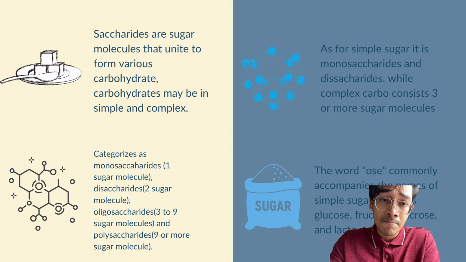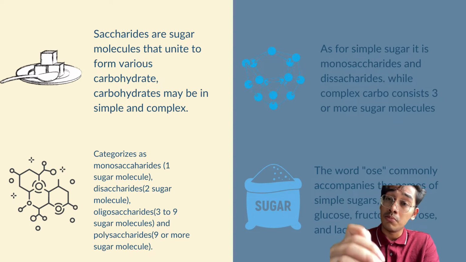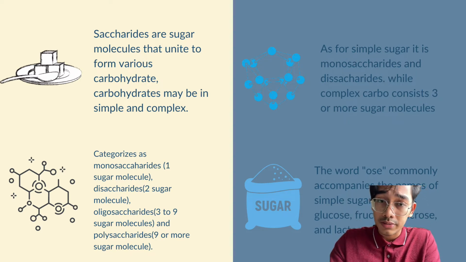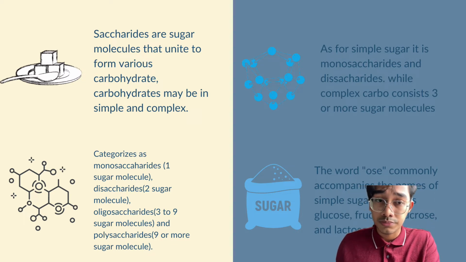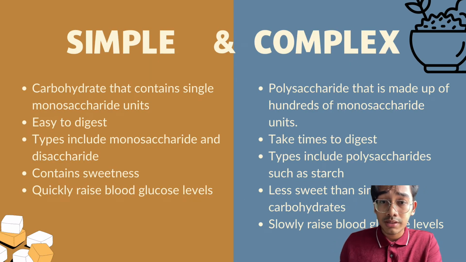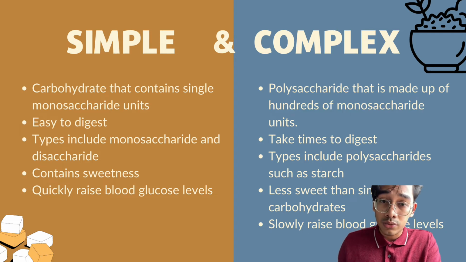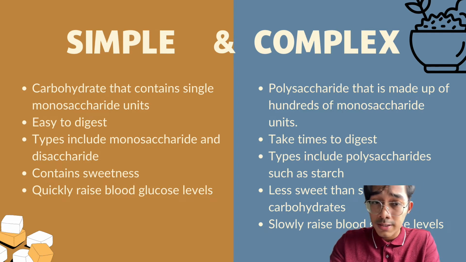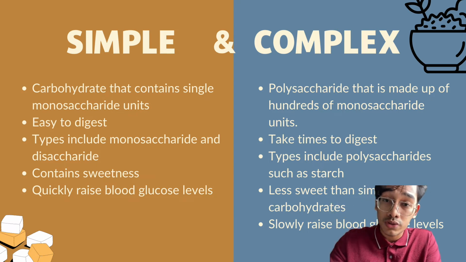Carbohydrates may be simple and complex. Simple carbohydrates are monosaccharides and disaccharides, while complex carbohydrates consist of three or more sugar molecules. As you can see here, simple and complex carbohydrate. A simple carbohydrate contains a single monosaccharide unit. It is easy to digest. The types include monosaccharide and disaccharide. It contains sweetness and it quickly raises blood glucose levels.